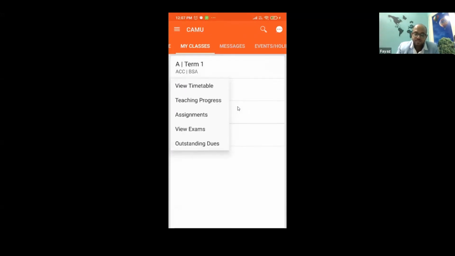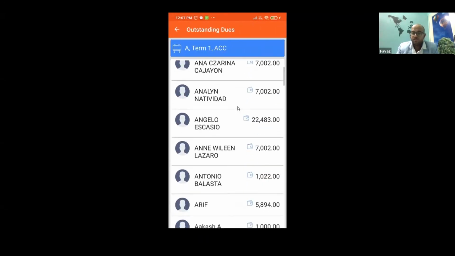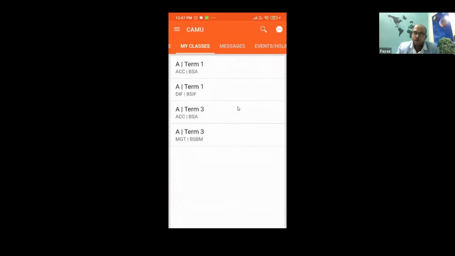I can see outstanding dues. I'll show you the marks exam point in just a moment. Then I can see outstanding dues in that particular department. What are the outstanding dues, right? I'm again reiterating, I'm a super user, so all the modules are enabled for me. Normally, if it's a teaching faculty, they will not have access to outstanding dues, billing screens, or anything.